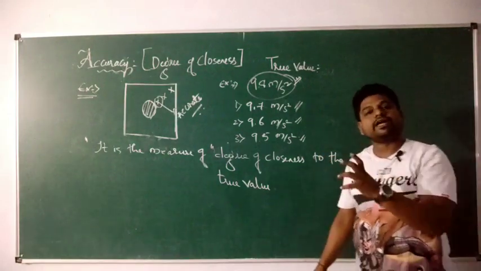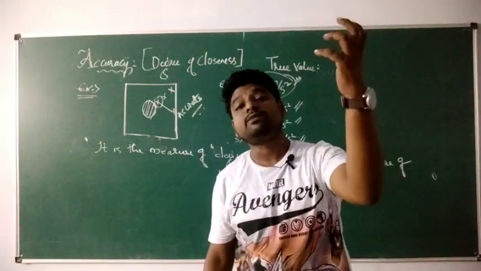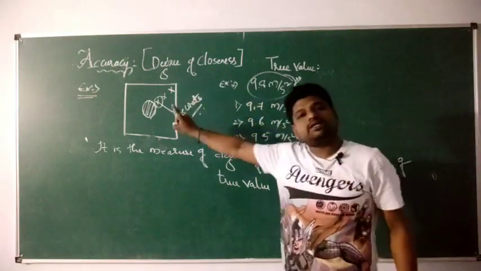We are comparing it with the true value. Whichever value is nearer to the true value is nothing but accurate. That value is nothing but accurate. This is how we have to understand accuracy.